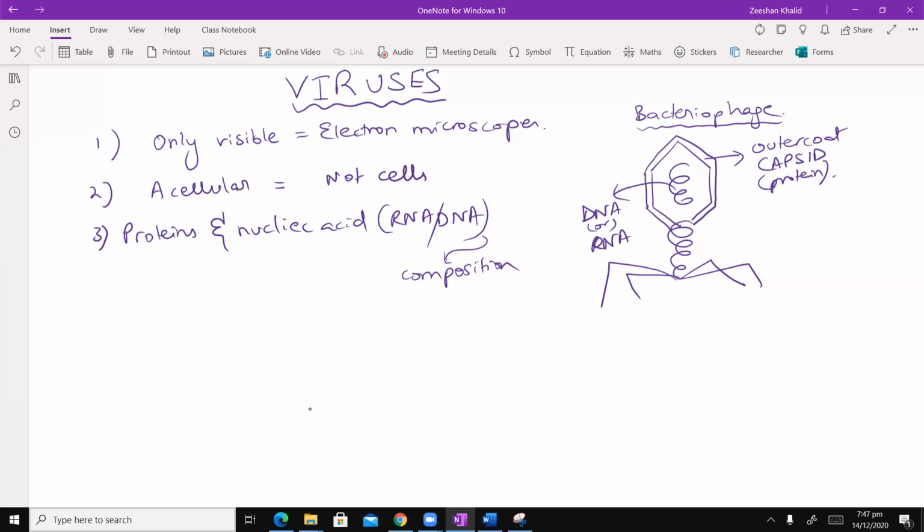Now, when they are free, you have to understand that they basically depend on host cells to reproduce. Yani कि they can't reproduce on their own. They need to invade the cell, और जिस cell को वो invade करते हैं उसको host cell कहते हैं.